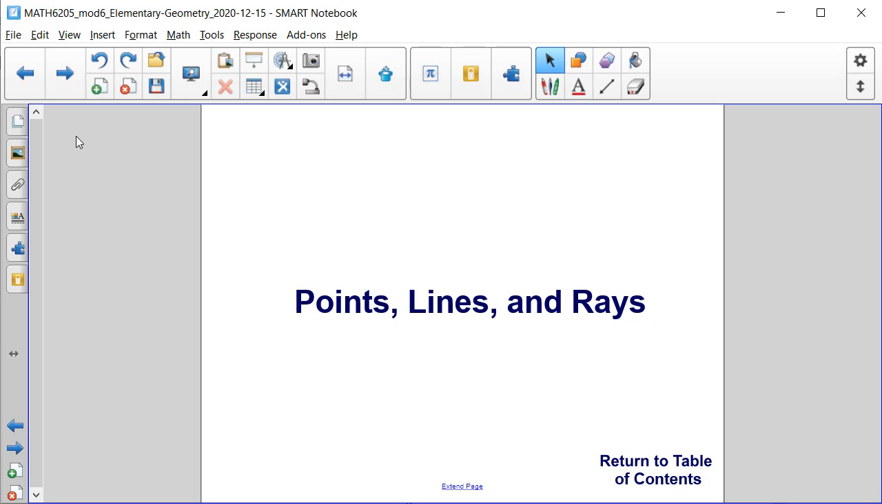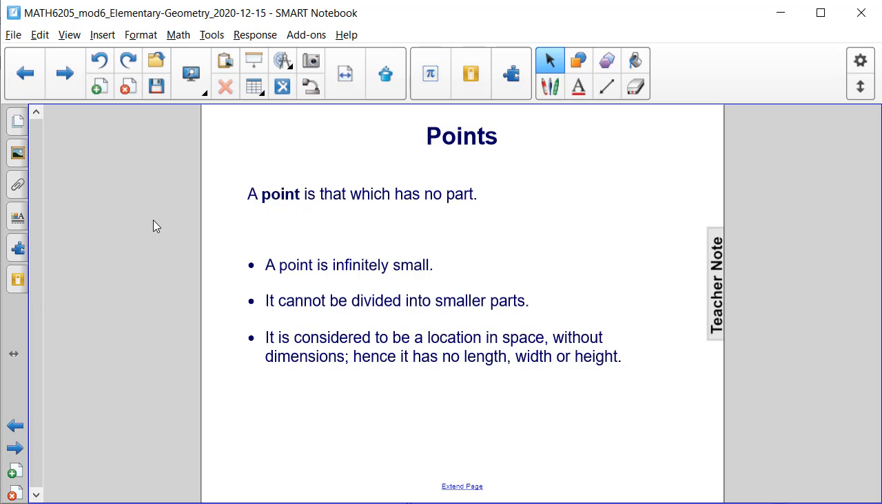Points, lines, and rays. A point is that which has no part. A point is infinitely small and cannot be divided into smaller parts. It's simply considered to be a location in space without any dimensions. Hence, it has no length, width, or height. You can think of a point as, as it says, a location in space. It's sometimes labeled with a capital letter, and it really just represents this point in space or the zero dimension.